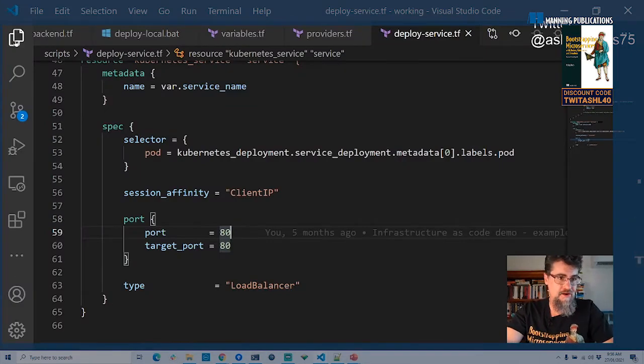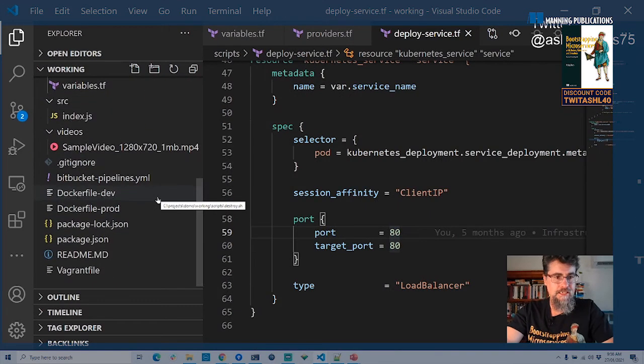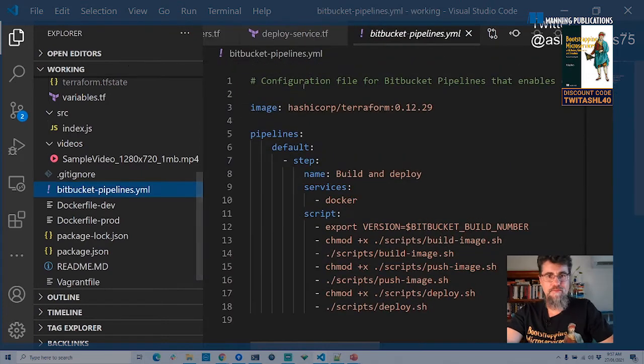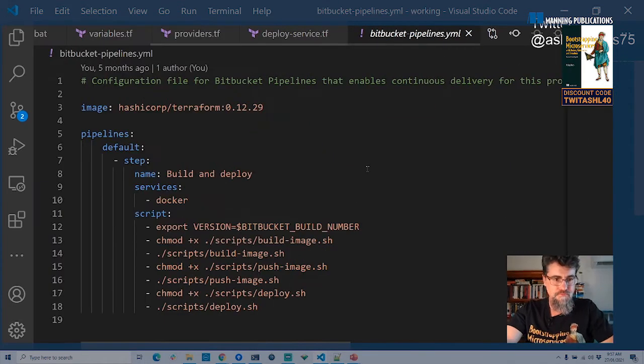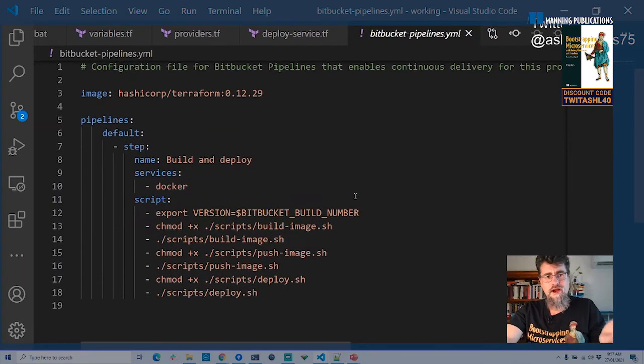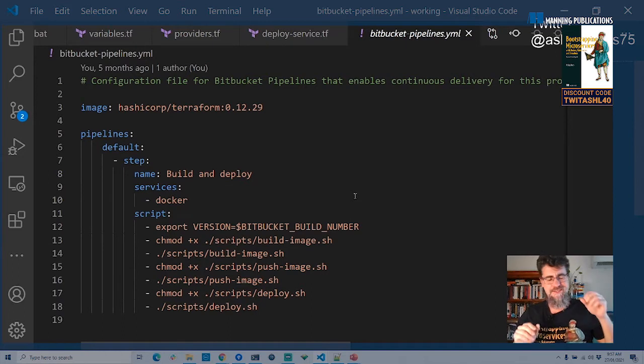So just quickly now, how do we get this into continuous delivery? We need this YAML file. GitHub has a similar YAML file for GitHub Actions. GitLab has a similar thing, and so do the other continuous delivery providers. So it's really simple. That's all it is. I like to say that continuous delivery is simply running a shell script automatically in the cloud. In this case, we're running multiple shell scripts.